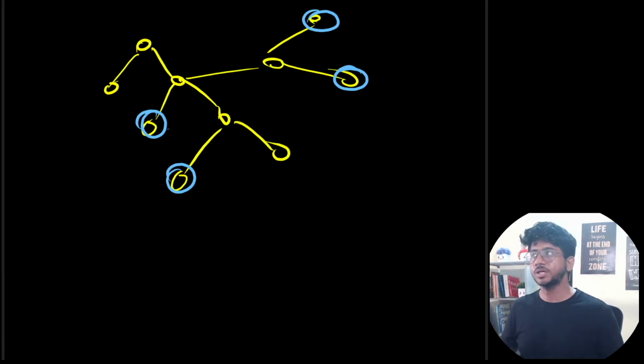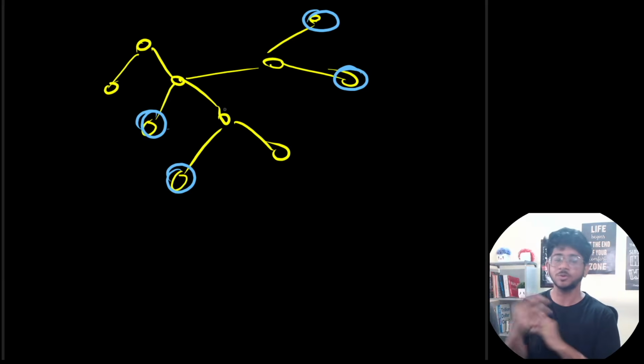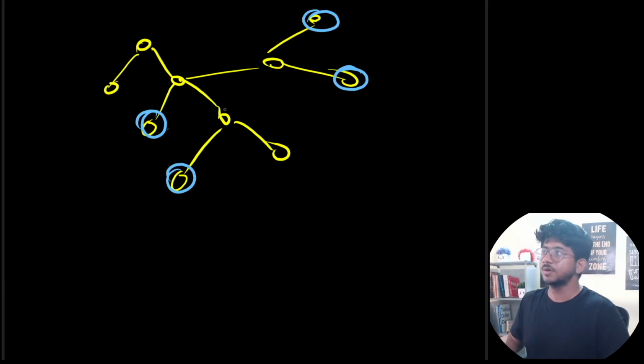So we have to find out, for a set of nodes, a path, or what is the optimal path such that the farthest node from this path is at the closest distance. Okay, that's the question. So as soon as you see the problem, it should strike in your mind that this is actually an auxiliary problem.